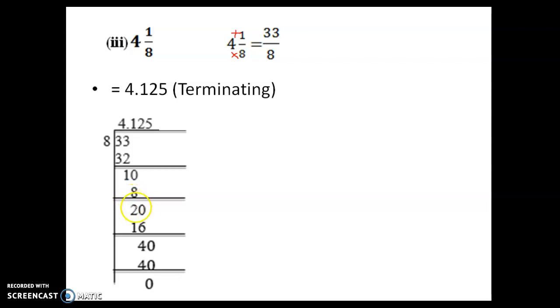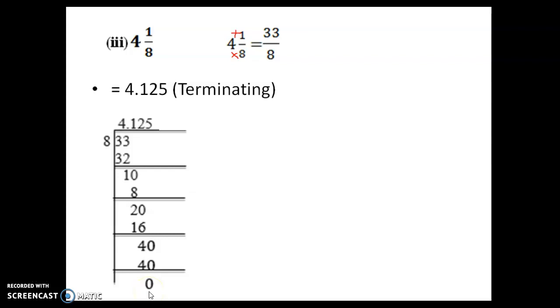Then you have to subtract it. So we will get a remainder 2. Then add one more 0 here. How many 8s are there in 20? It will go 2 times. So 8 into 2 is 16. Then 20 minus 16 you will get remainder 4. Again you will add one 0 here. How many 8s are there in 40? 5 times. So 8 into 5 is 40. Then you will arrive at the remainder 0.